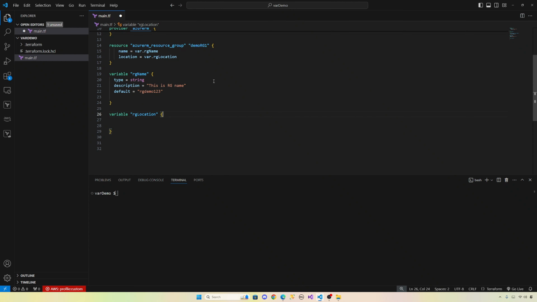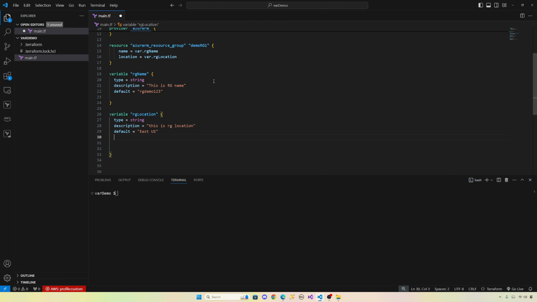Now let's do the same thing for RG location. Let's give type. Type is a string, and let's give a description. Description, this is RG location. Let's give a default value. Default value is East US.